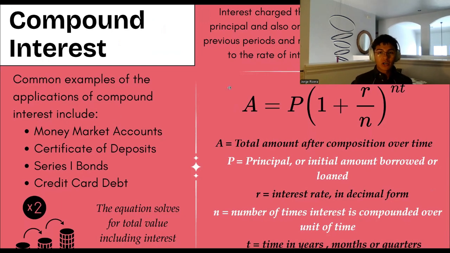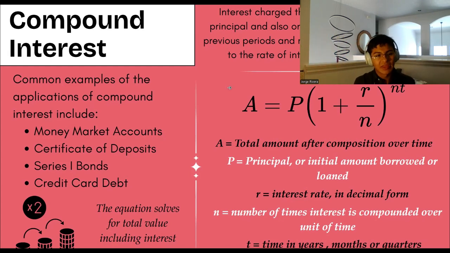It is interest charge that is calculated on the initial principal and also on the accumulated interest from previous periods, and relates the rates of compounding to the rate of interest over a period of time. So if we remember from simple interest, basically what that was, it was just the interest based on one singular principal, right? So if you invested $100, it will always be based on the $100. We'll keep on adding to the $100. But with compound interest, it's going to accumulate. So if you have $100, you accumulated 120. Now the interest percentage is going to be multiplied by the 120, and so on and so forth.